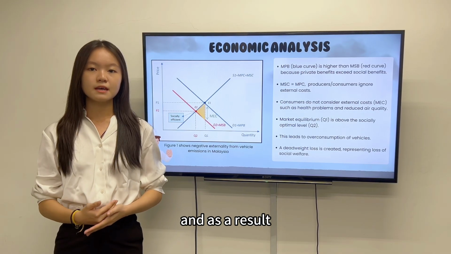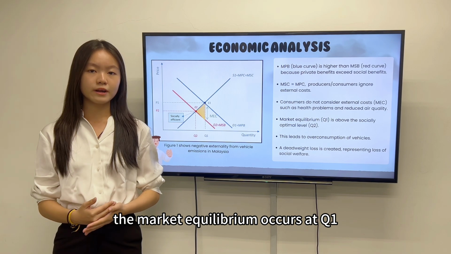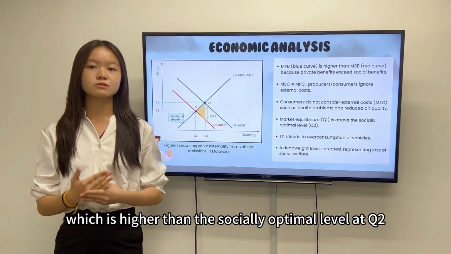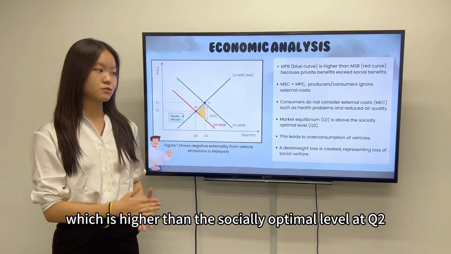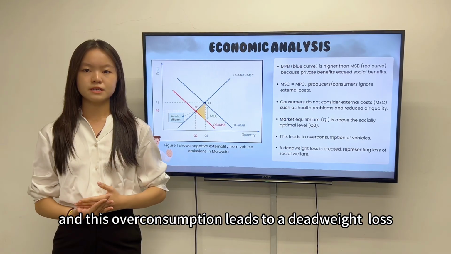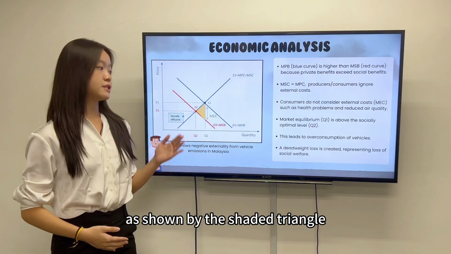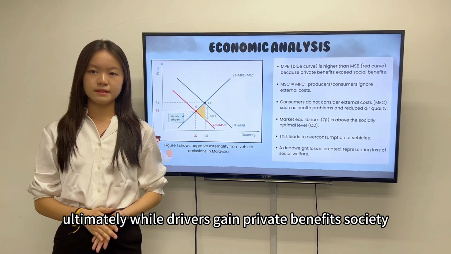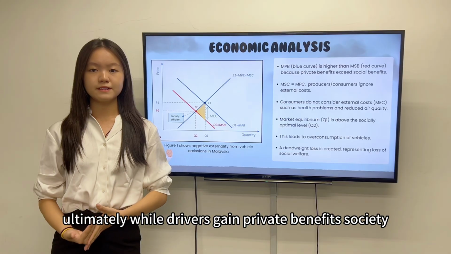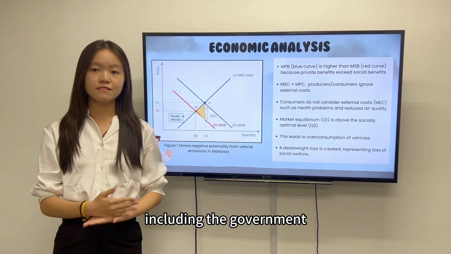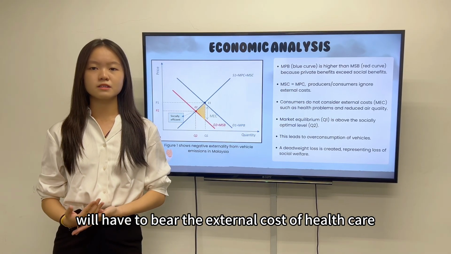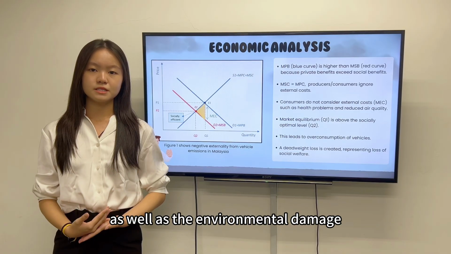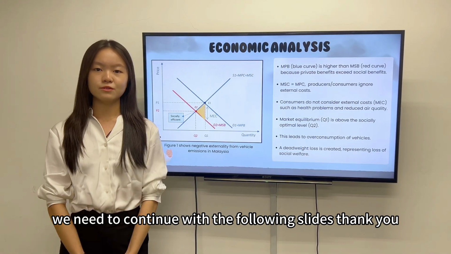As a result, the market equilibrium occurs at Q1, where private cost equals private benefits, which is higher than the socially optimal level at Q2. This overconsumption leads to a deadweight loss, as shown by the shaded triangle, representing the loss of social welfare. Ultimately, while drivers gain private benefits, society, including the government, has to bear the external costs of healthcare, pollution management, and environmental damage. That's all from me. Wenyi will continue with the following slides.